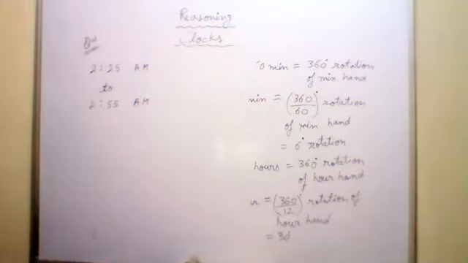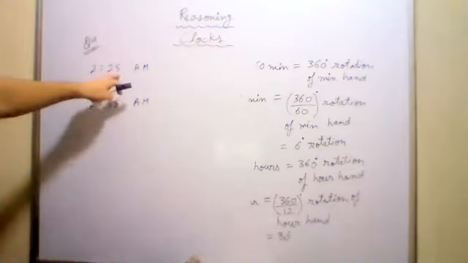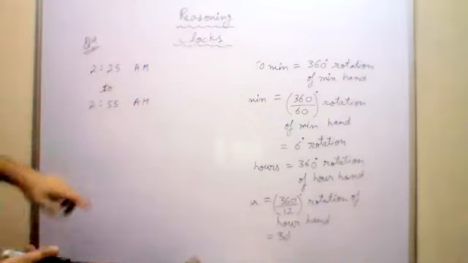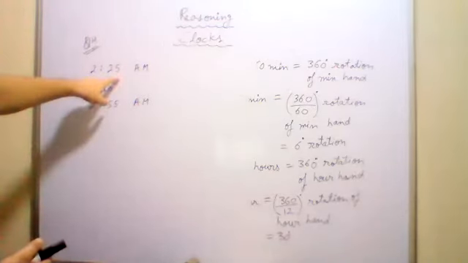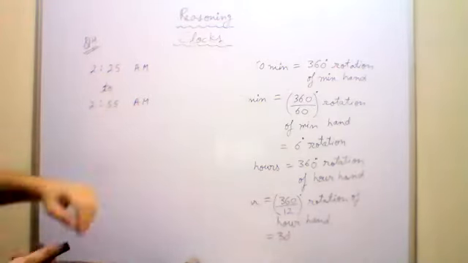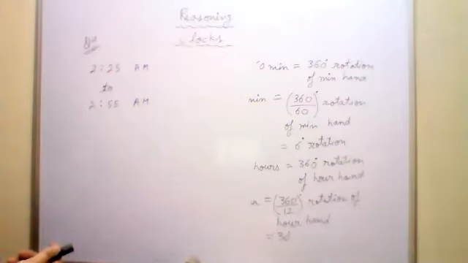Beta, this is 2:25 and this is 2:55. Sir, 0.5 into 30. So what is the answer? So 15. 15 degrees is the right answer.